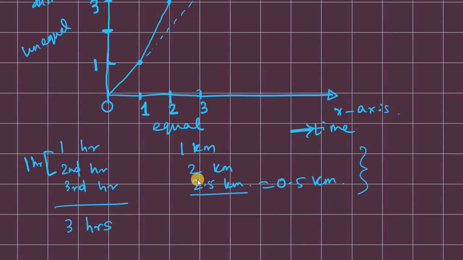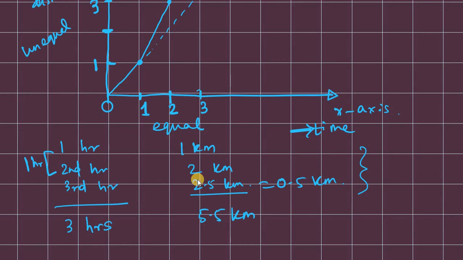That is 1 kilometer, here it is 2 kilometers, here it is 2.5 kilometers, then you will add up. So it will be 4.5, 5.5 kilometers, right? So you calculate total time taken, you calculate total distance traveled, then you calculate the average speed, depending upon whether the object is at a constant speed or at variable speed.